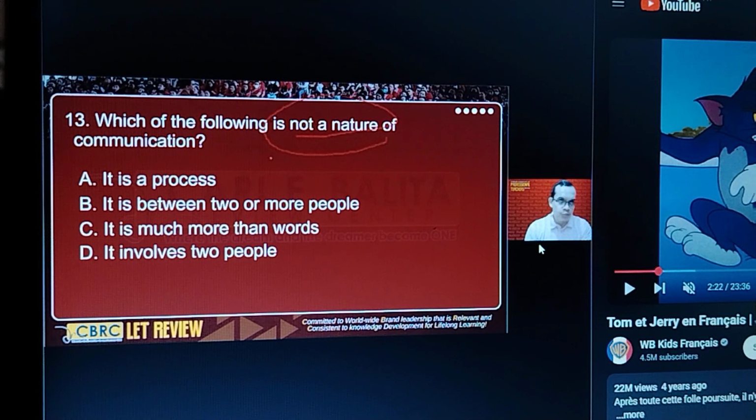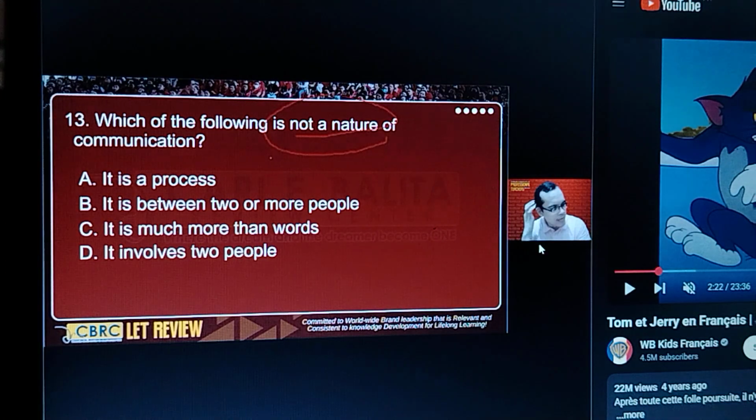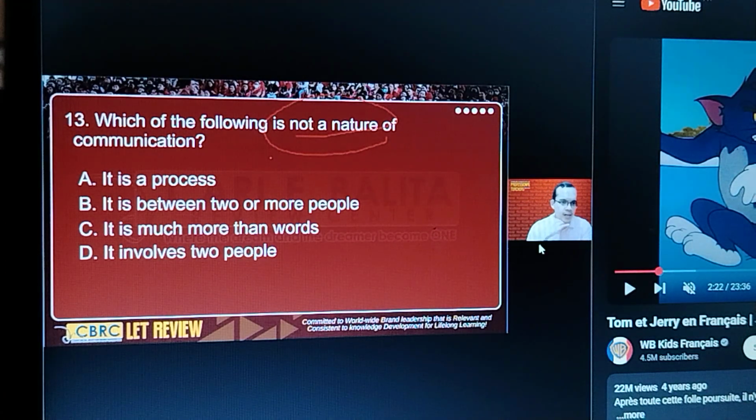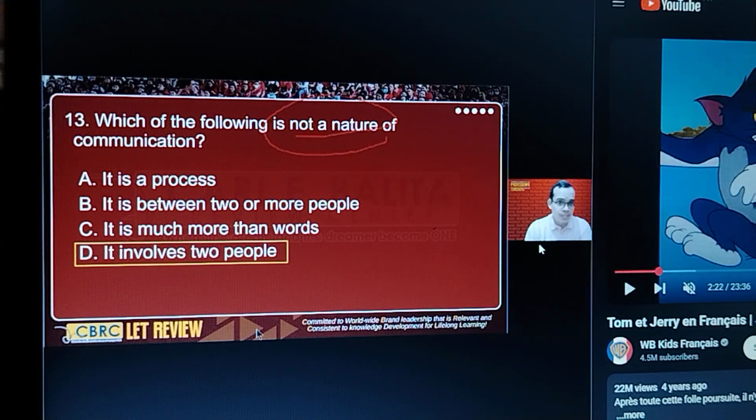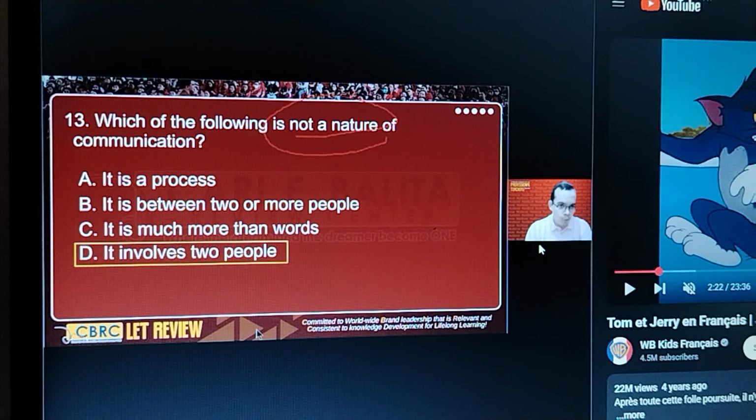Next, which is not nature of communication. Not nature. I mentioned 4, right? 4 aspects of the nature. The one that's not included here is letter D, right? It involves 2 people. Not correct, because communication involves 2 or more people.